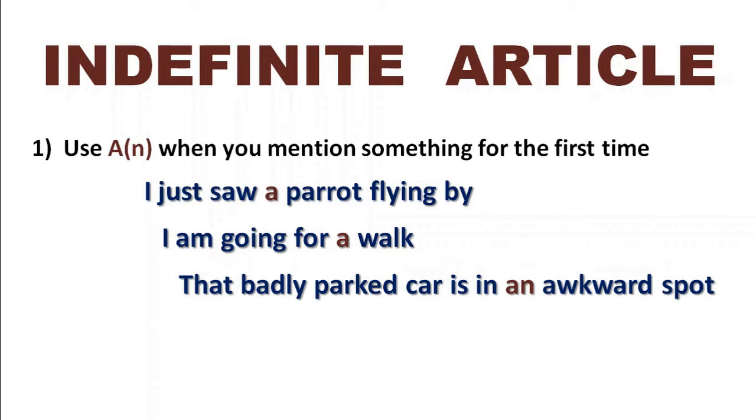Or we might say a longer sentence, something like, that badly parked car is in an awkward spot. Now, the interesting thing here is the noun is spot, and that begins with a consonant. But what we've actually created here is what we call a noun phrase. Awkward is an adjective, an awkward spot. Awkward spot is a noun phrase. The noun phrase begins with the vowel sound o, awkward. So we use an. That badly parked car is in an awkward spot. So that's when we use a or an, when we mention something for the first time.